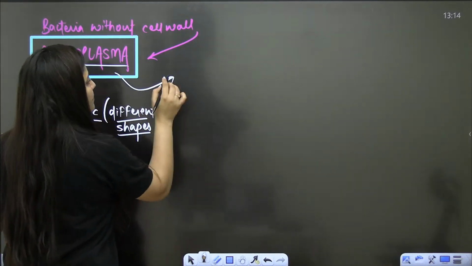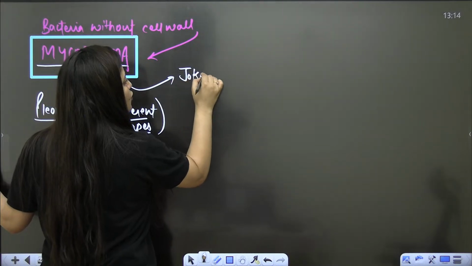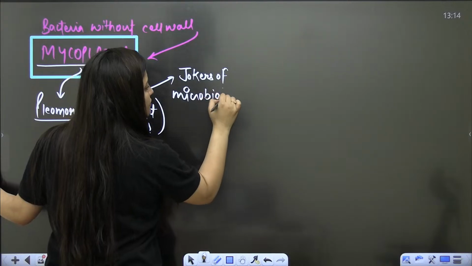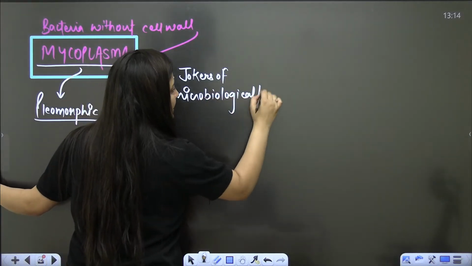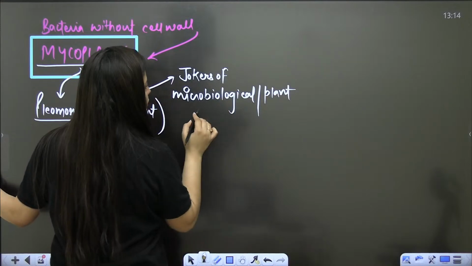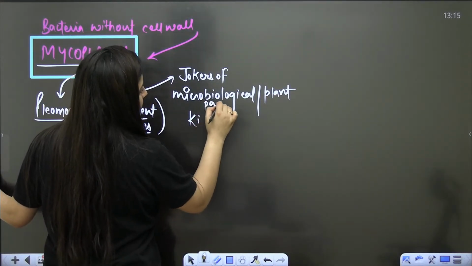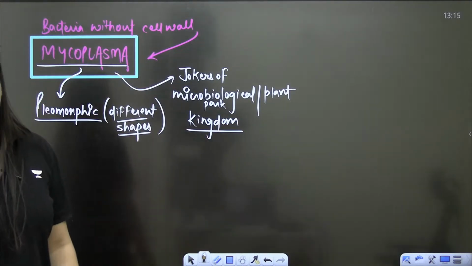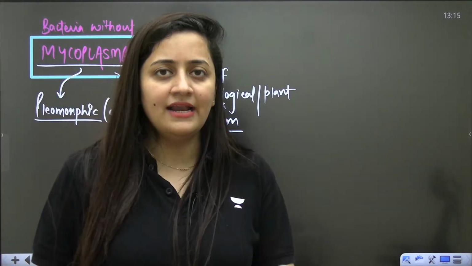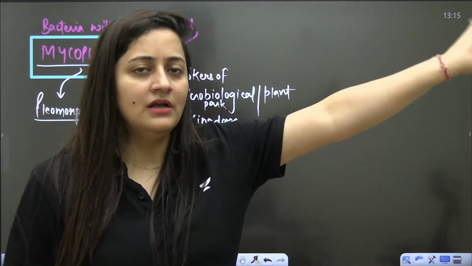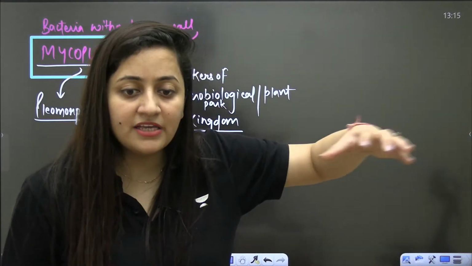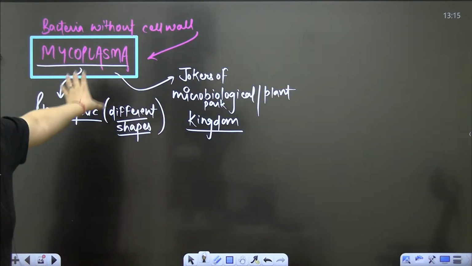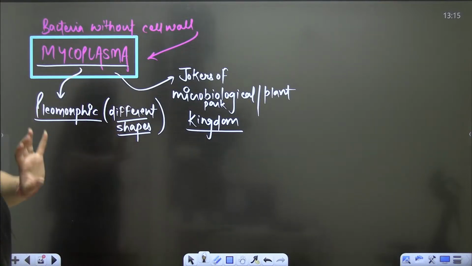So that is why mycoplasma are also known as jokers of the microbiological park, and sometimes we also call them jokers of the plant kingdom. If you are wondering how they can be the jokers of the plant kingdom, it's very simple. When they were discovered, they were placed in the plant kingdom. But because of their different shapes, scientists used this terminology for them, the jokers of the microbiological park or the plant kingdom.